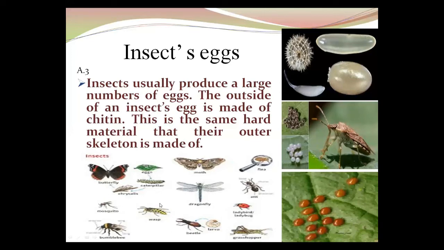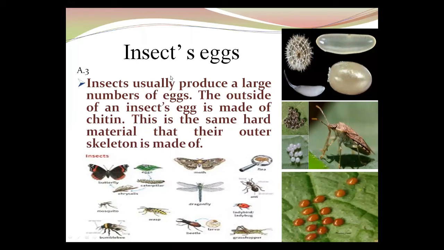These are the different types of eggs. Have you seen these eggs? In the previous unit, we discussed invertebrate insects. All insects are invertebrate because they do not have a backbone. Now these are the eggs of the insects. You can observe the different shape, size, and color. Is it clear? Insect eggs are different in shape, color, and size.